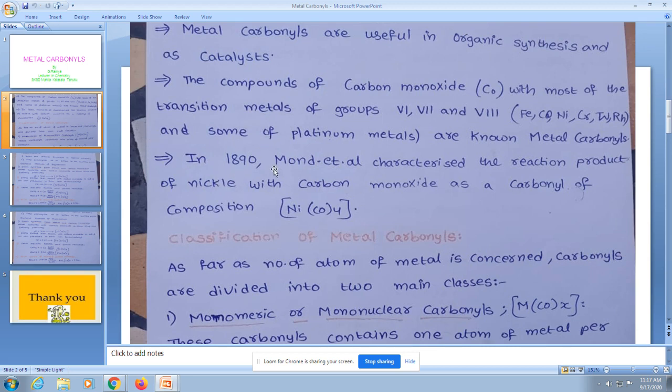In 1890, Mond et al. characterized the reaction product of nickel with carbon monoxide. This is the first synthesized metal carbonyl, nickel tetracarbonyl. This metal carbonyl was first characterized by Mond et al. in 1890.